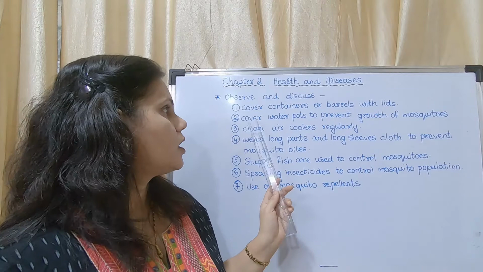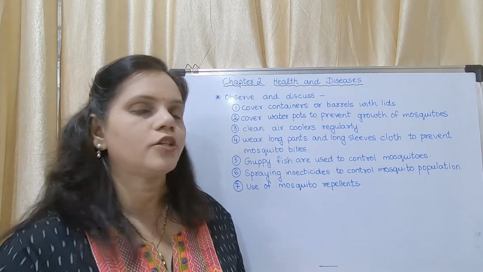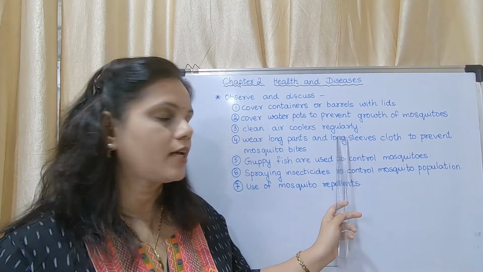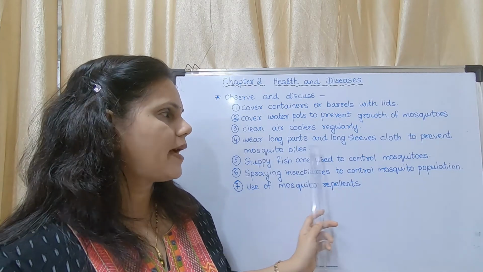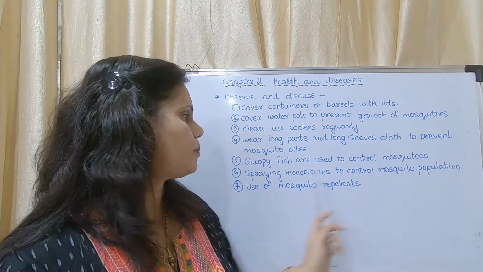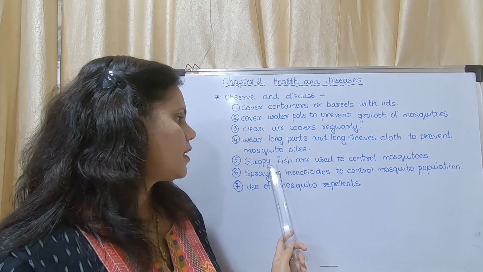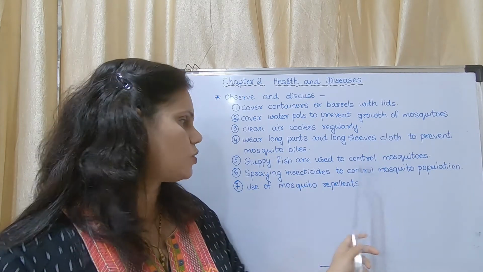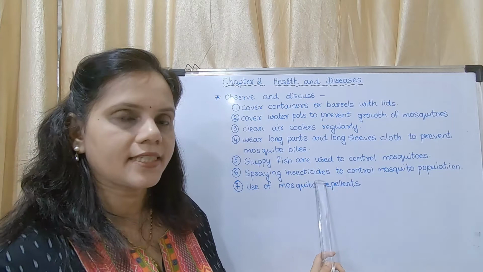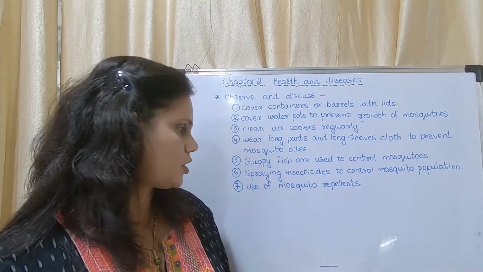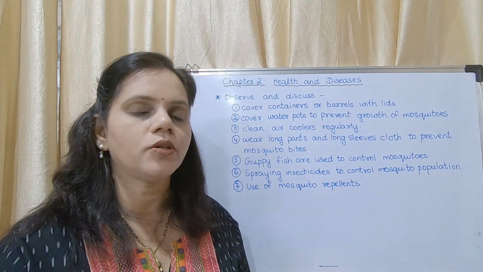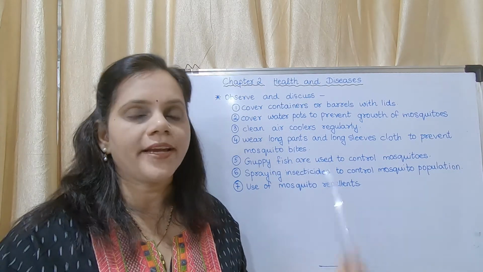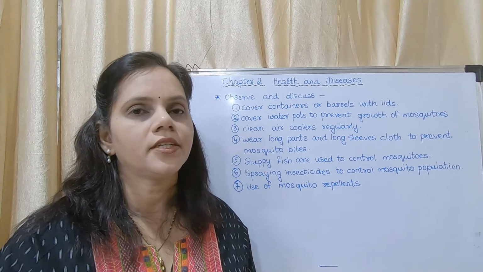Towards the right, cover water pots to prevent growth of mosquitoes. Clean air coolers regularly. Wear long pants and long sleeves cloth to prevent mosquito bites. Guppy fish, it is a type of fish, are used to control mosquitoes. Spraying insecticides to control mosquito population, or use of mosquito repellents. So these are the points which could be followed to prevent dengue.